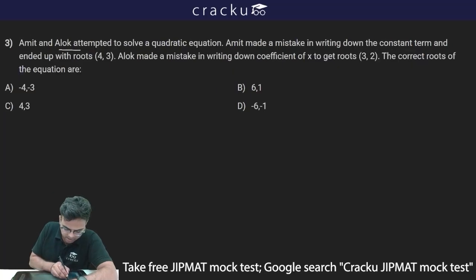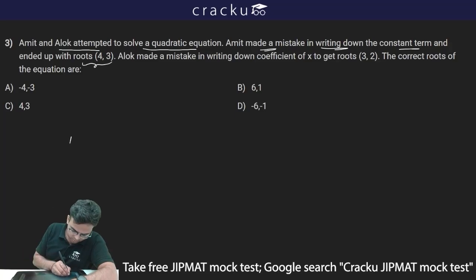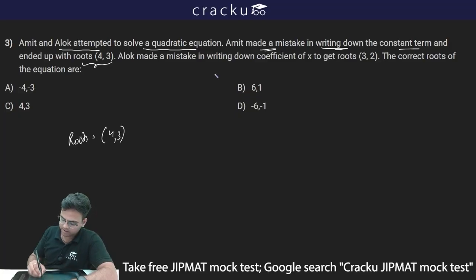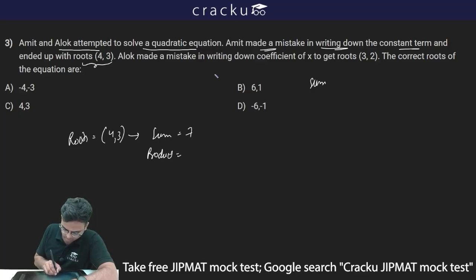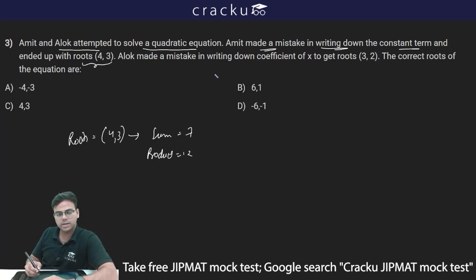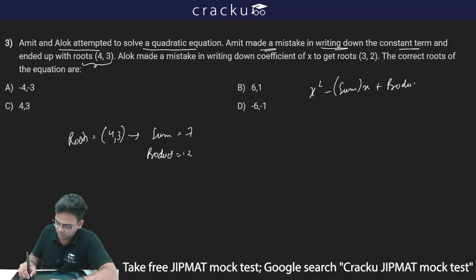Amit and Alok attempted to solve a quadratic equation. Amit made a mistake in writing down the constant term and ended up with roots 4, 3. So if roots are 4, 3, what I can say is the sum of roots is 7 and the product is 12. And we know any quadratic equation is given by x square minus sum of roots multiplied by x plus product of the roots.